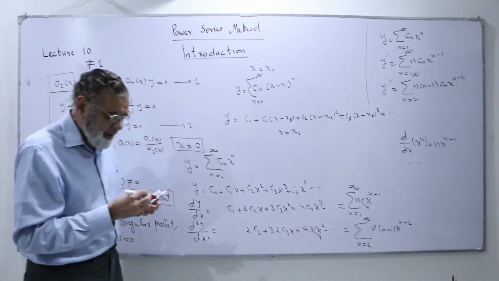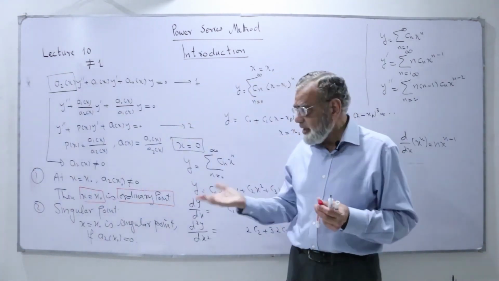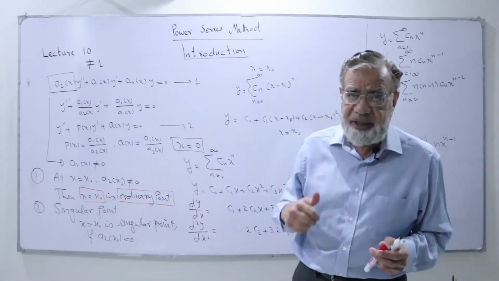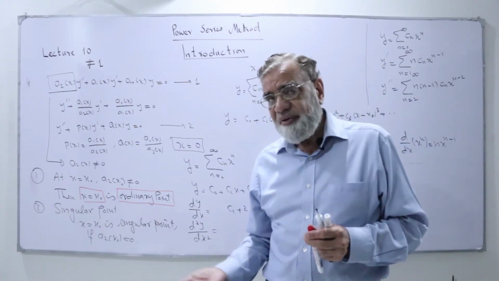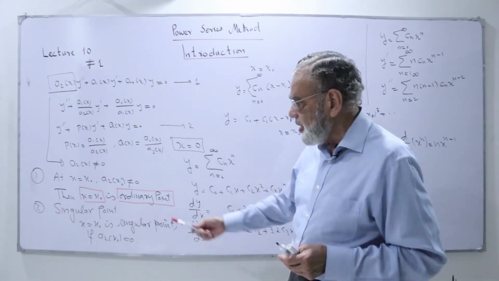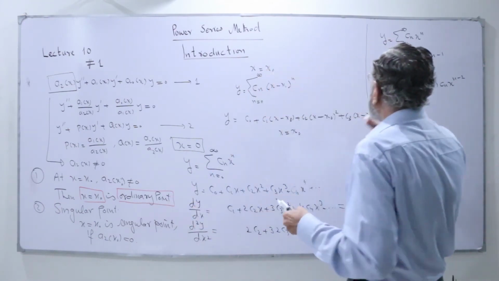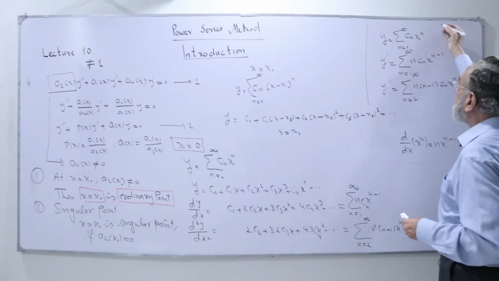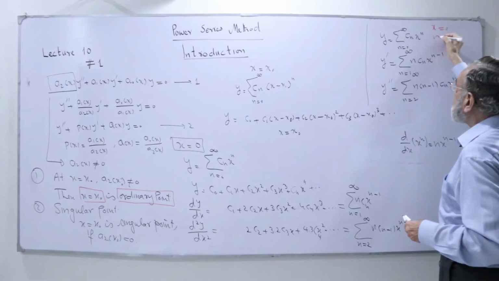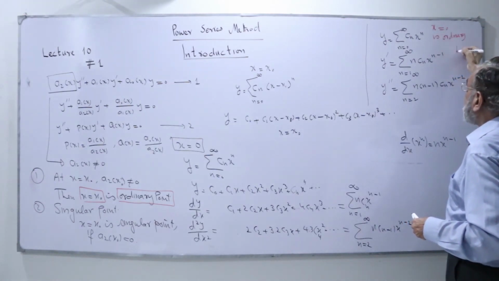I'm not going to discuss the more advanced methods, where singular points are divided into regular singular points and irregular singular points. For regular singular points there is a method to find the solution. But in principle, we can define the series solution about the ordinary point x equal to x0.